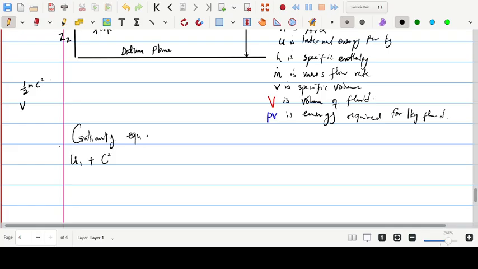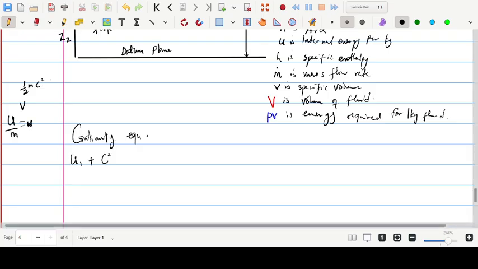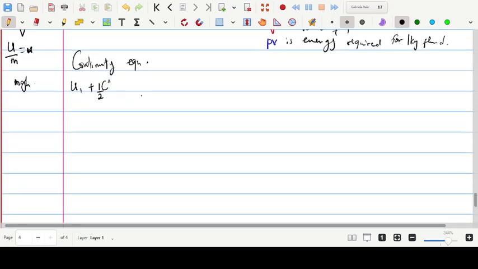If you observe, this one is gotten from the small letter, the specific one, so I have divided by m here because I'm using per kilogram. The mass has been annulled. So kinetic energy is half c squared, and potential energy was mgh. Our datum is for Z1, the inlet. The inlet is Z1 and the outlet is Z2. Let's take notes.